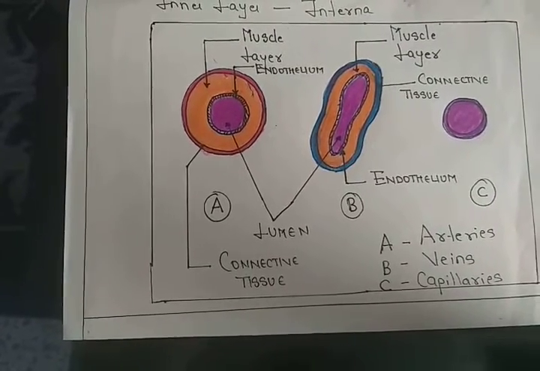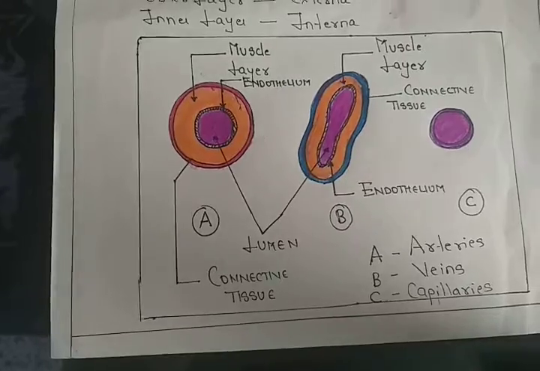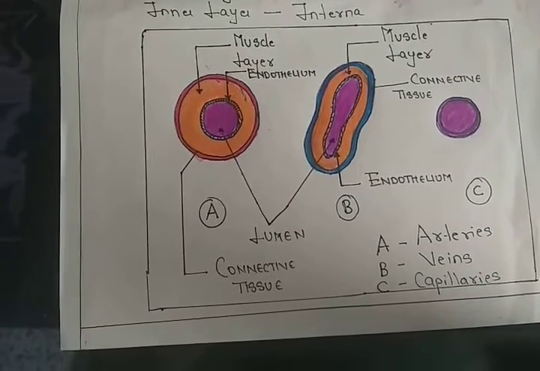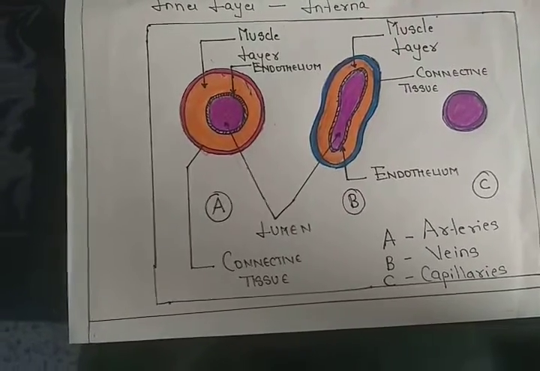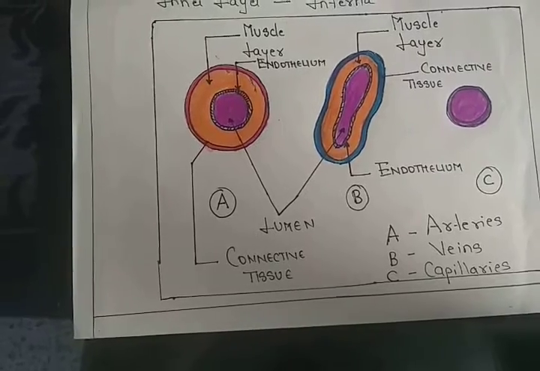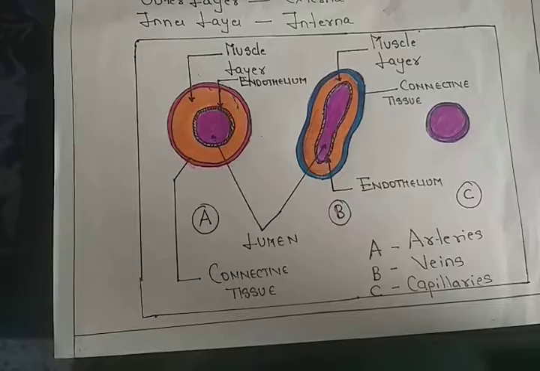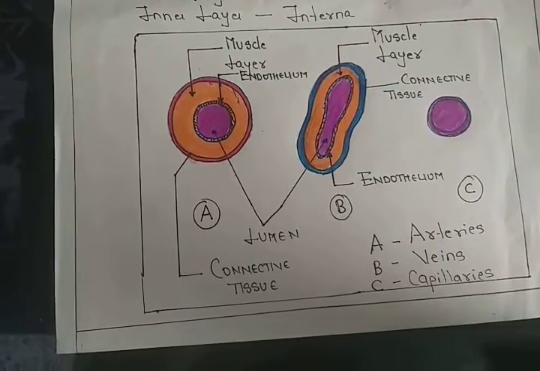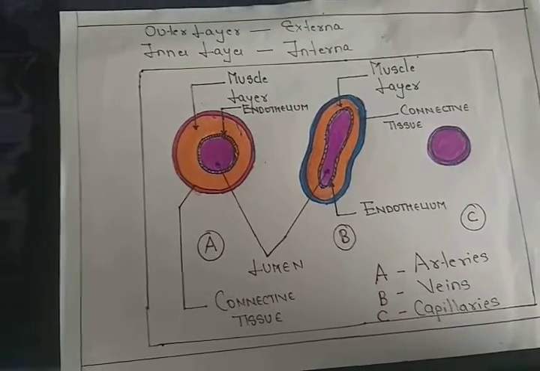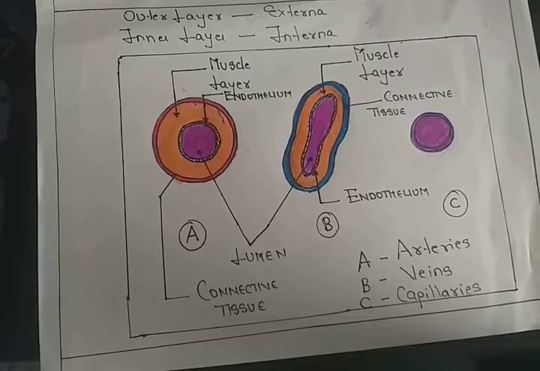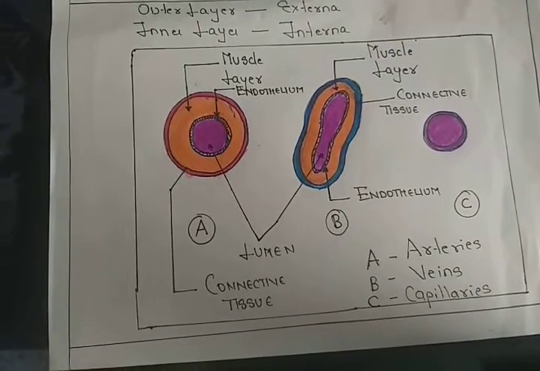Understanding? So from the lungs, oxygenated blood with the help of pulmonary veins will enter into the left auricle and then the left ventricle. So this particular vein is having which type of blood? Oxygenated blood. So all the veins will have deoxygenated blood except the pulmonary veins.